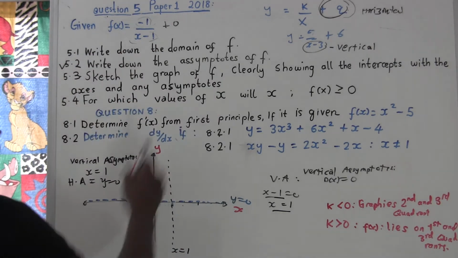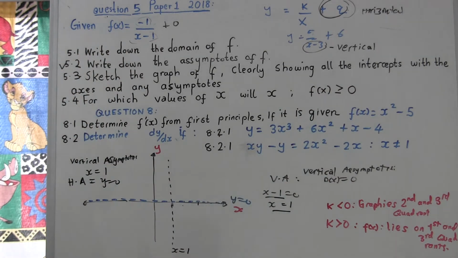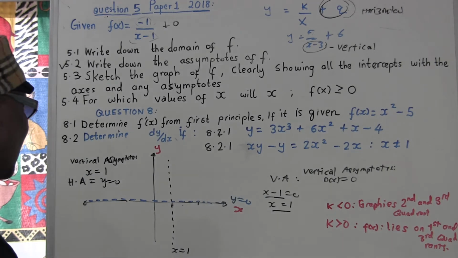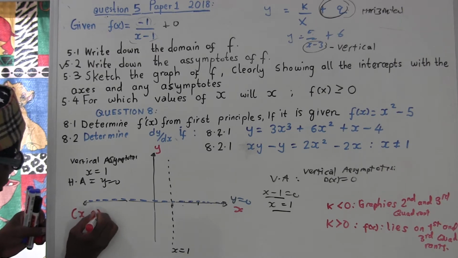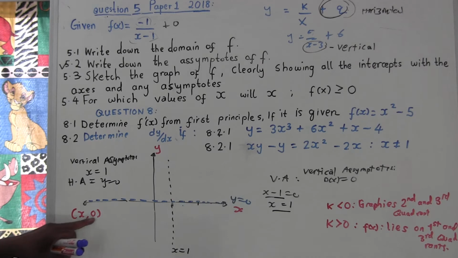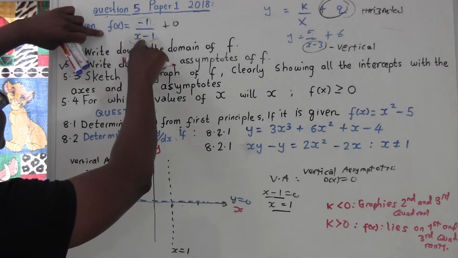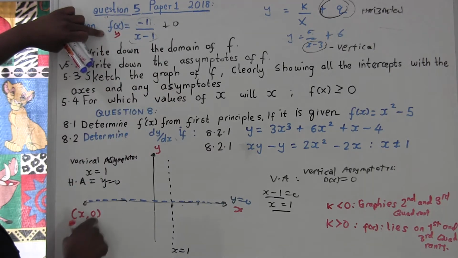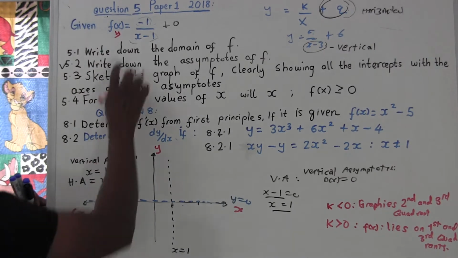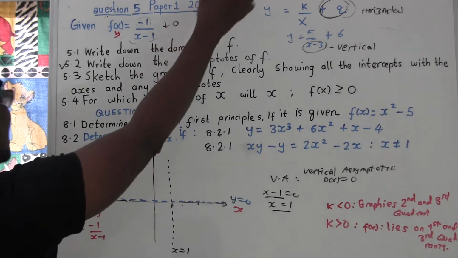Now we go. Sketch the graph showing clearly the intercepts. So that's what you're going to do right now. You cannot draw a graph clearly if you don't find the intercepts. To get an intercept is easy. Let's start with the first intercept. If you want the x-intercept, we know y equal to 0 always. Whenever something cuts at x, y equal to 0. Remember, f of x means y. So if you want to get the x-intercept, y equal to 0. So this is going to be 0 there, equal to -1 over x minus 1. But unfortunately, this is 0, so I can just ignore.